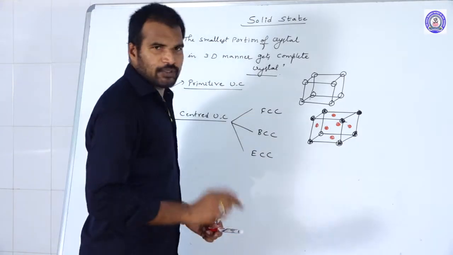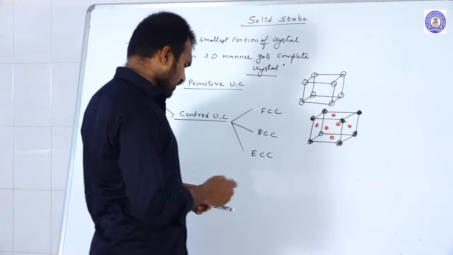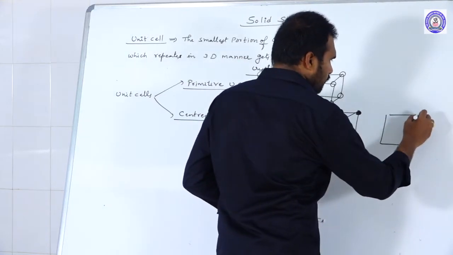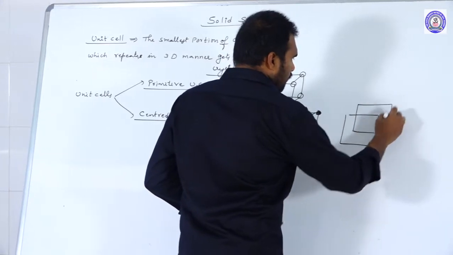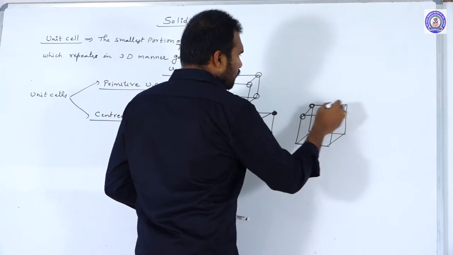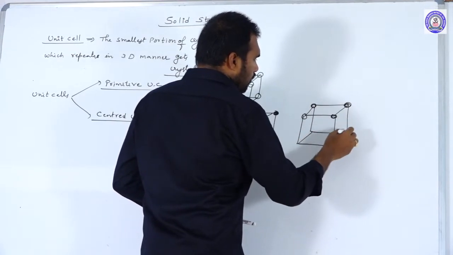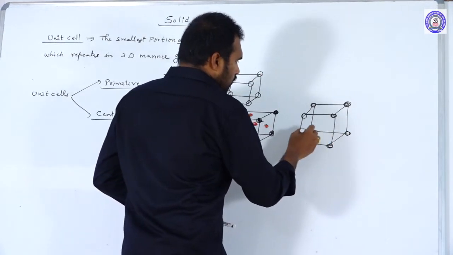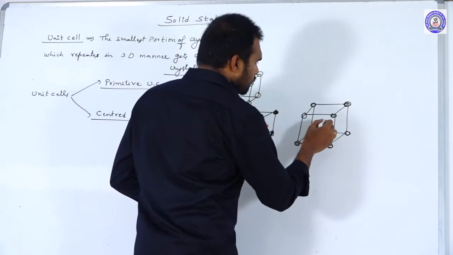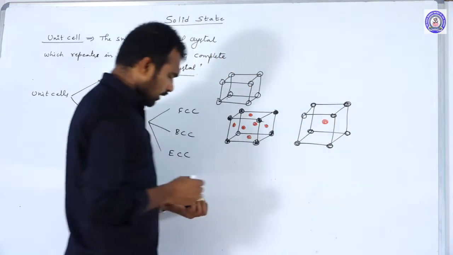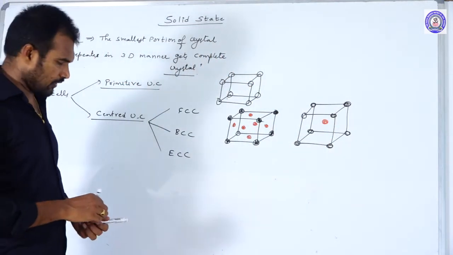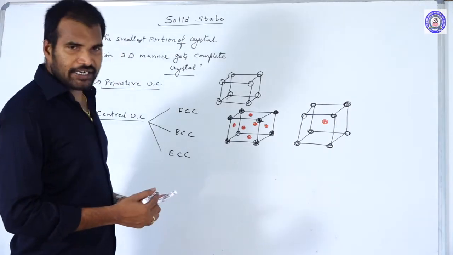Next one, BCC, body centered cubic units. Here atoms are present at the corners. Along with the corners, the atoms are also present at the center of the body. Then the unit cell we call it as what? Body centered cubic units.